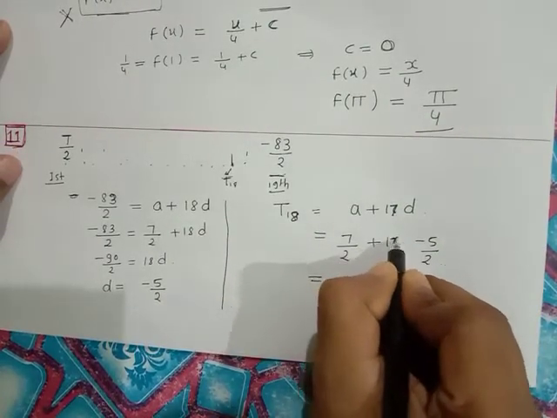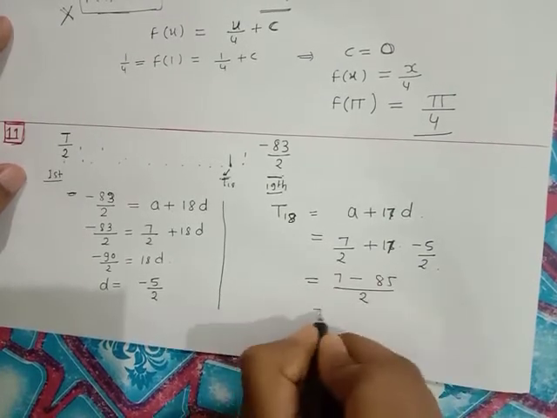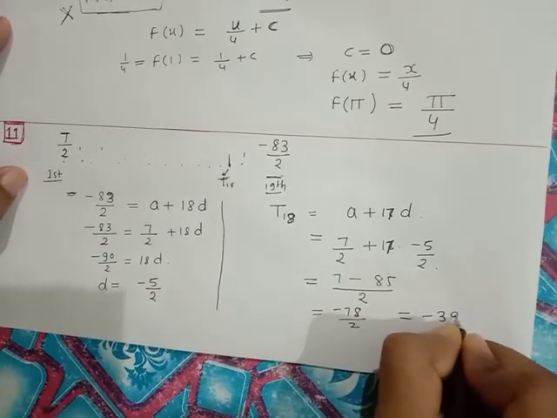So it becomes 7 minus 85 upon 2, that is minus 78 by 2. So it becomes minus 39. So minus 39 is the answer.